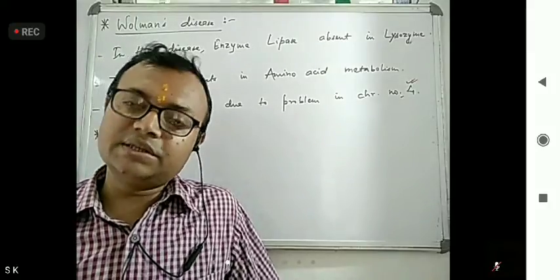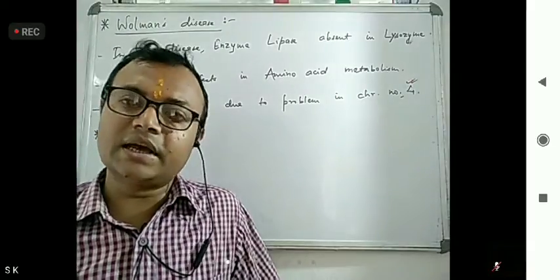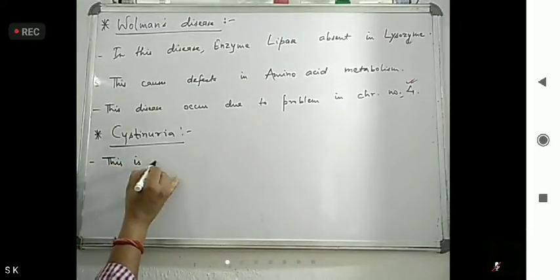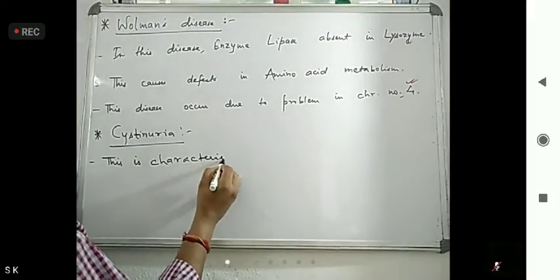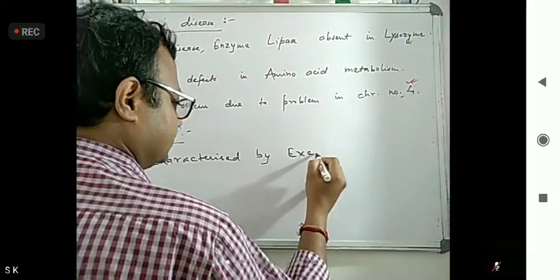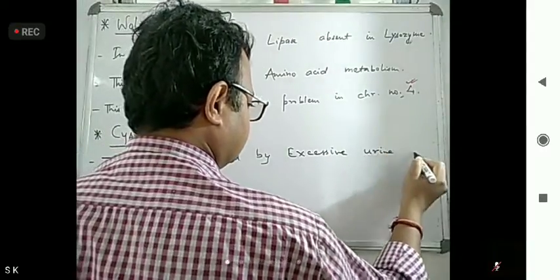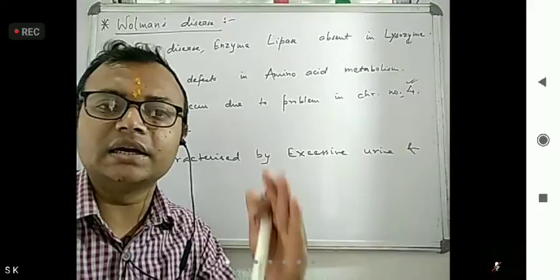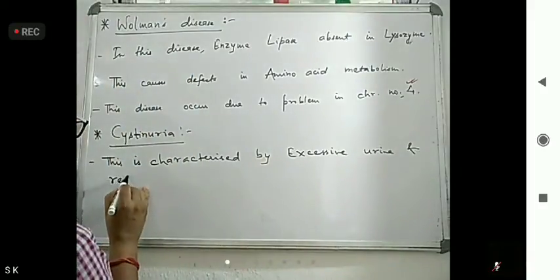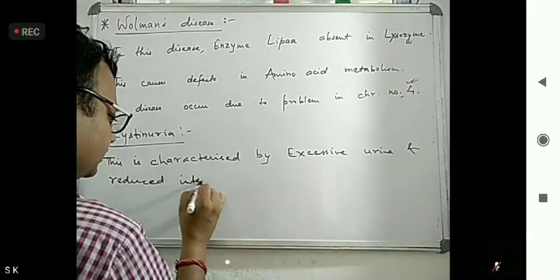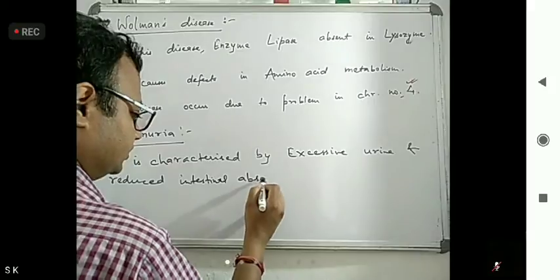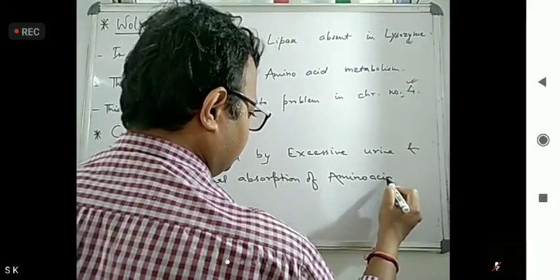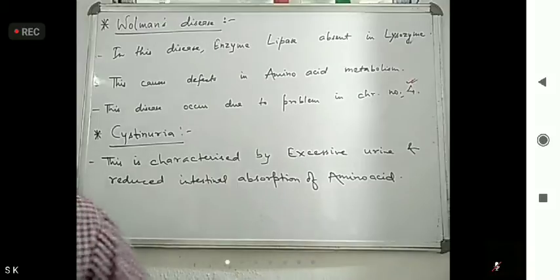It is characterized by excessive urine and reduced intestinal absorption of amino acids. This is the characteristic feature of cystinuria.